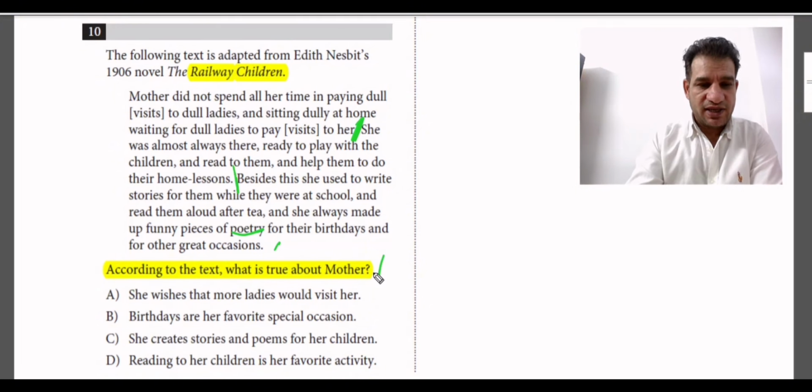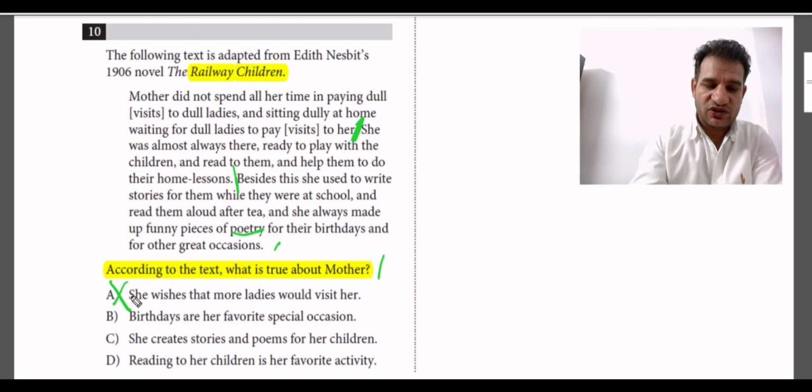Answer choice A says she wishes that more ladies would visit her, and this is the opposite of what is written because she doesn't like to be visited or to visit any other ladies, so A is not correct. B, birthdays are her favorite special occasions. The text doesn't mention that birthdays are her favorite occasion, but it says that she makes up funny poetry for their birthdays, but it doesn't mention that birthdays are her favorite occasions, so B is not correct.